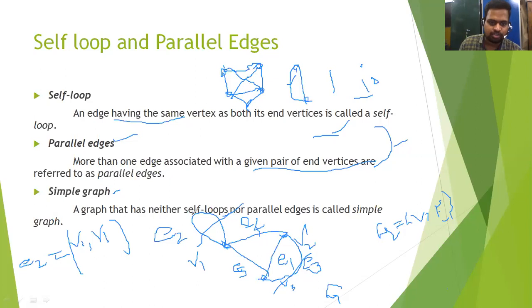A graph without self loops and parallel edges is called a simple graph. In this graph there is no self loop, meaning no edge starting and ending at the same vertex. And there are no parallel edges, meaning no more than one edge associated with any given pair of vertices. There is only one edge between each pair of vertices. So it is called a simple graph.